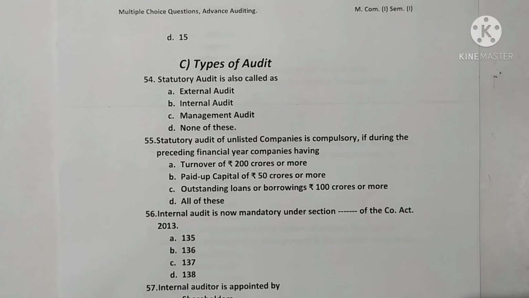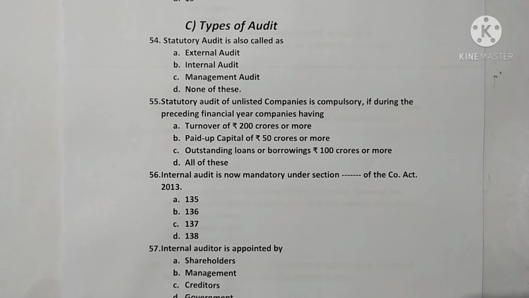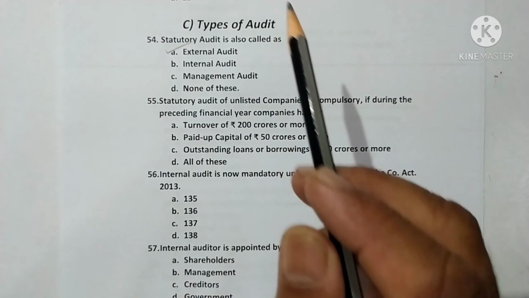We are going to discuss the MCQ on Advanced Auditing, M.Com first year, semester first. It's the second part. Now question number 54. The statutory audit is also called an external audit. Here option A is correct.